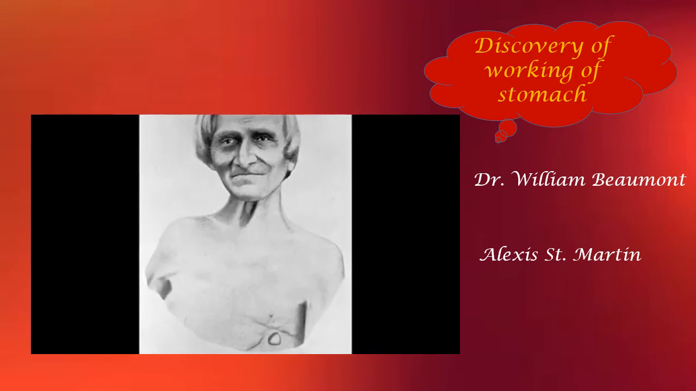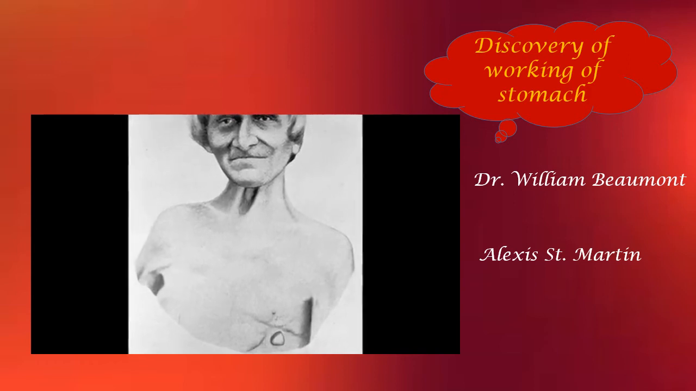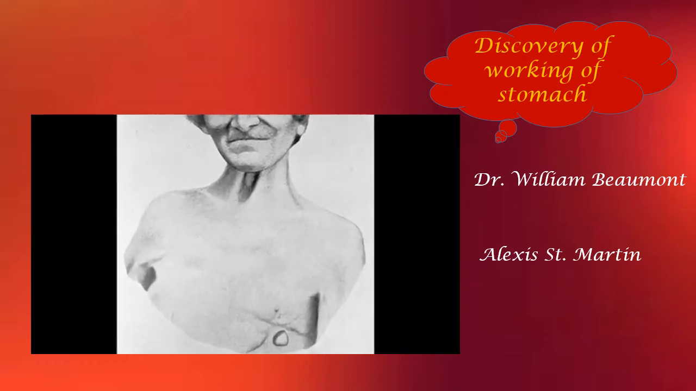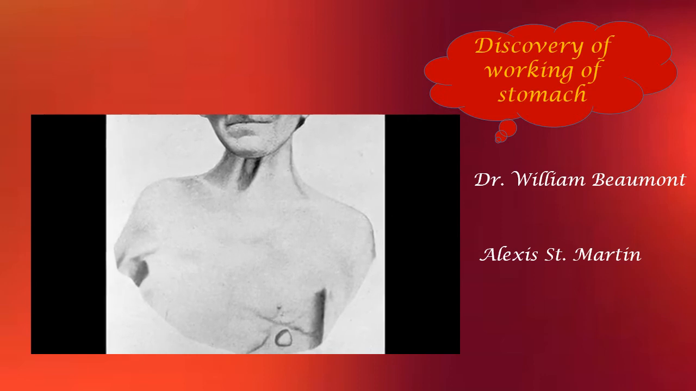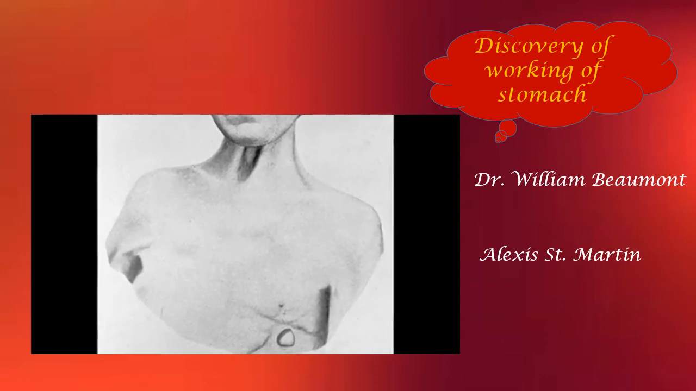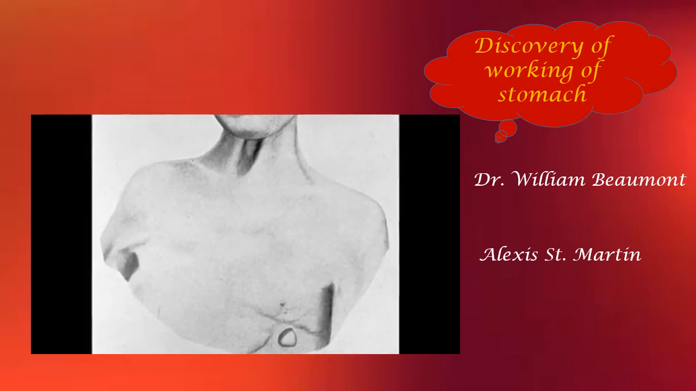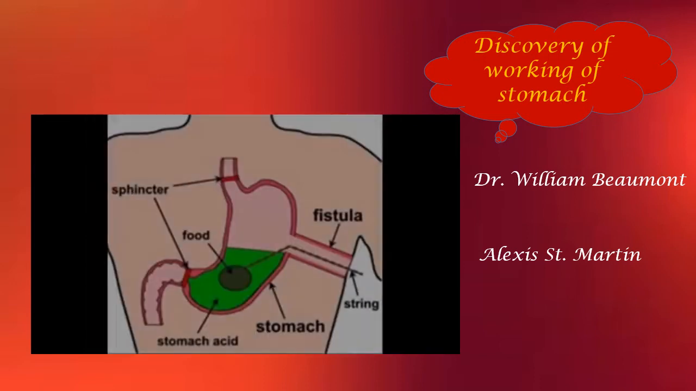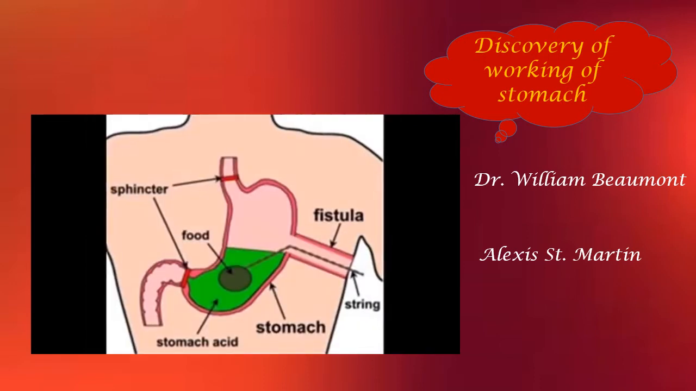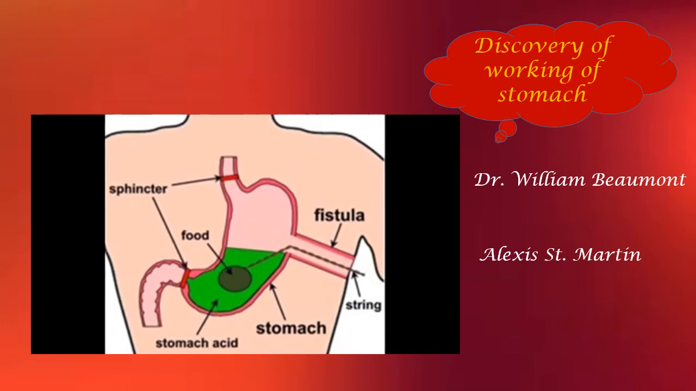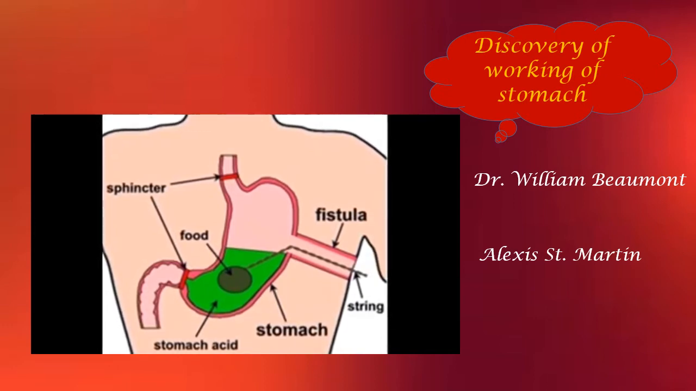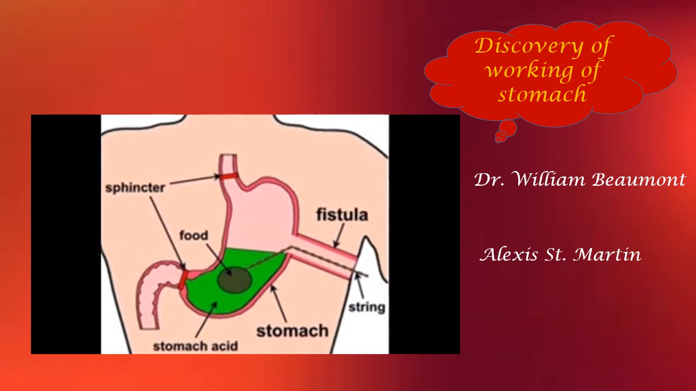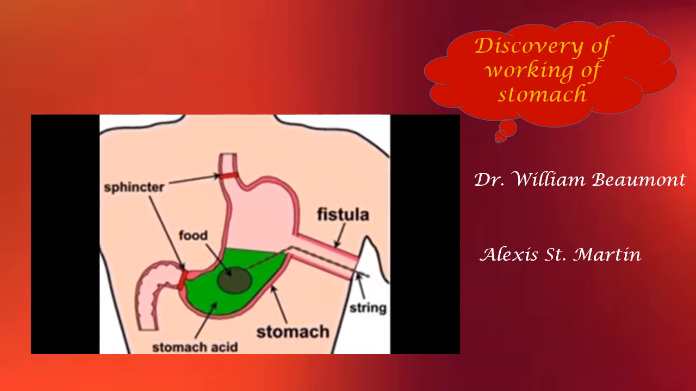The one key reminder of the accident was that the hole in his stomach had attached itself to the hole in his body, leaving a direct route into his stomach from the outside world. Known as a permanent gastric fistula, the direct access to Saint-Martin's stomach led Dr. Beaumont to contract the illiterate voyageur as his servant and medical test subject.